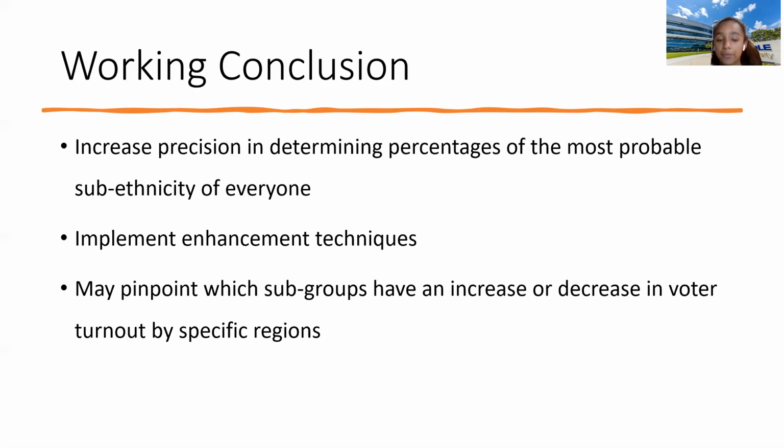Although after running this analysis, we may not be able to see a clear differentiation of which subgroups are over or underperforming, it will still provide us a lot of necessary statistics to come to other types of conclusions, especially with the overall Hispanic population.